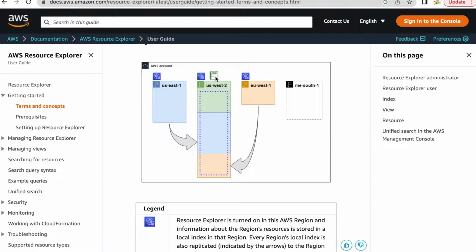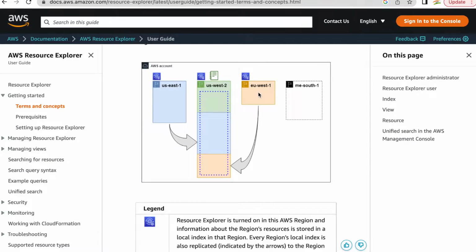But this has different privileges. US West 2 is having an aggregated index. What does that mean? Aggregated index means it is getting a feed from these local indexes. Whatever local indexes you are seeing in these three regions, this aggregated index is getting a feed from them, or syncing up with these local indexes.